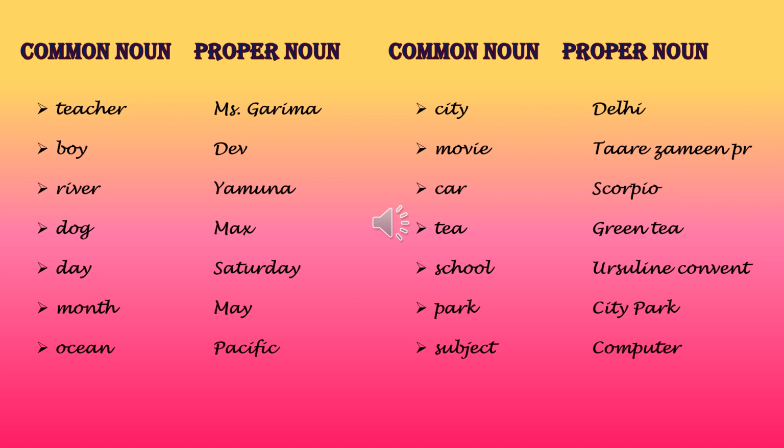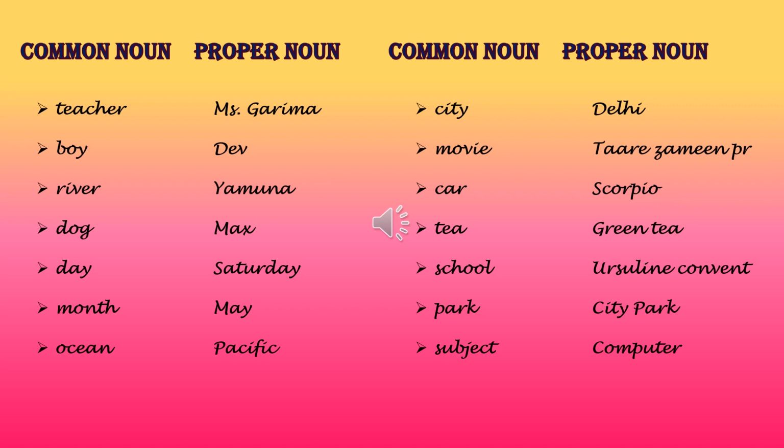I hope you are getting it. And see the difference. On the left side, common noun. I have started with a small letter only. And on the right side, proper noun, see, I have started the letter with a capital letter. That is the difference. Mostly we use a small letter for common noun unless it is at the beginning of the sentence. And for proper noun, we always use a capital letter, whether in between the sentence or not.